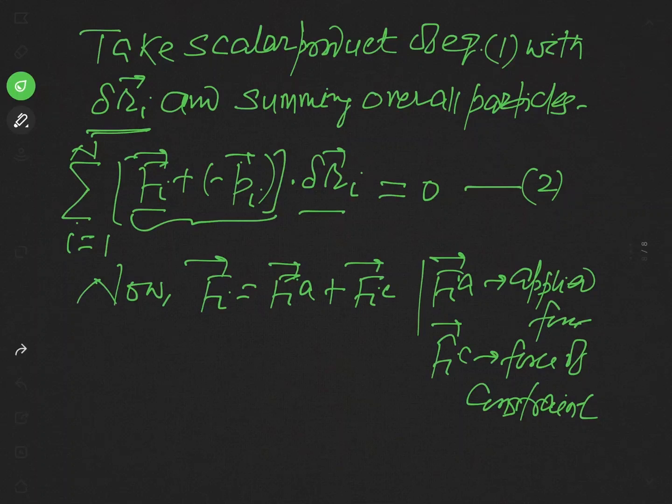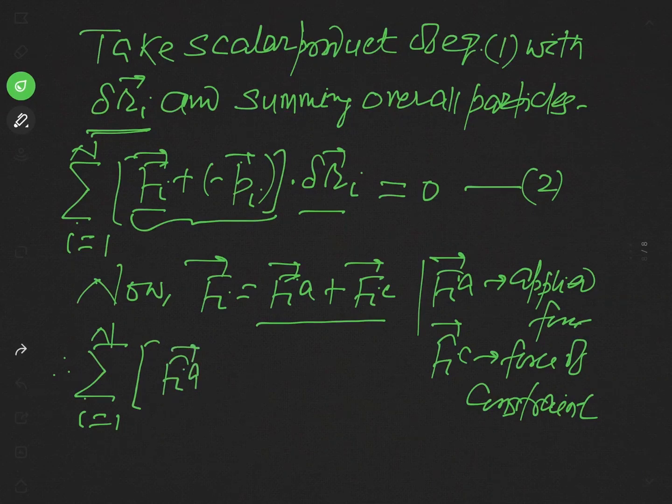So now we can put Fia plus Fic in equation 2 in place of Fi. Therefore, you may write equation 2 as summation over i 1 to n, and in place of Fi we will write Fia plus Fic minus pi dot, dot delta Ri, and this will be equal to 0.